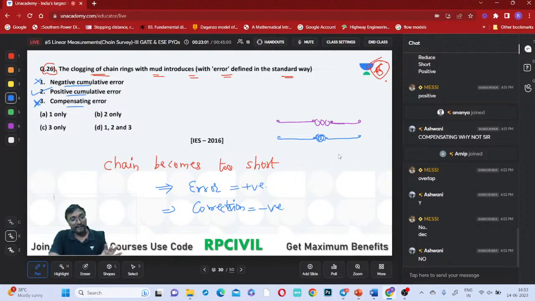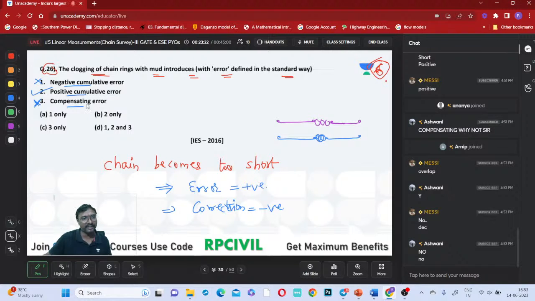Ashwini, if the length were sometimes increasing and sometimes decreasing, both being possible, then one positive error may compensate one negative error. But here, is there any such facility? There is no such facility, so it cannot be compensating. It can be only cumulative. So option B is the correct one, right? Is that clear, everyone?